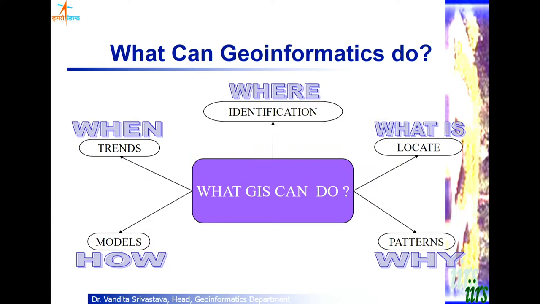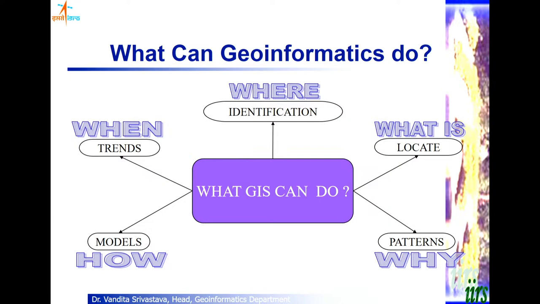The first one is, what is at a particular location? So we can locate things. That is one question that we can answer once we integrate all this information into the GIS system. Then we can answer where is, let's say, a steep forest. If this is my study area, and I have put all the relevant information into the GIS system, where are steep slopes? Because that's where the soil erosion will take place. So we can identify this using the where command.